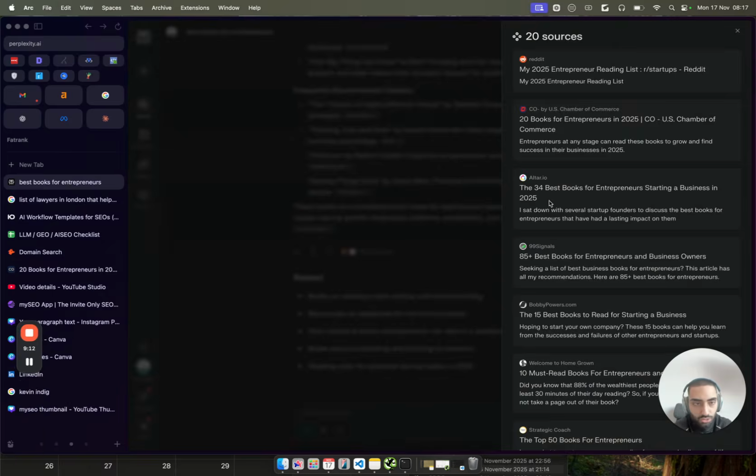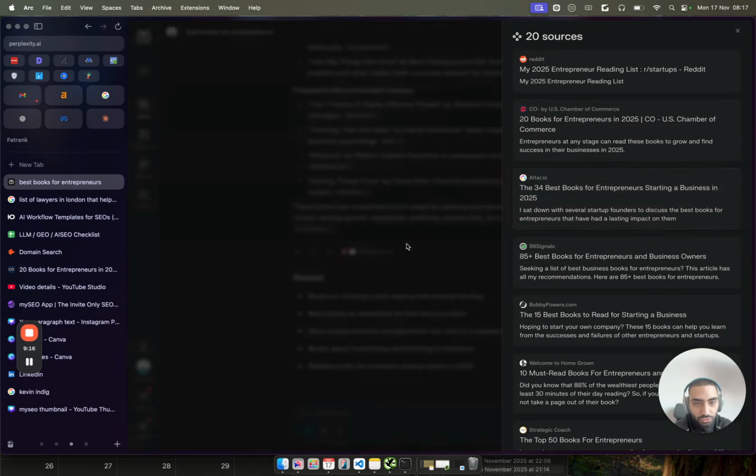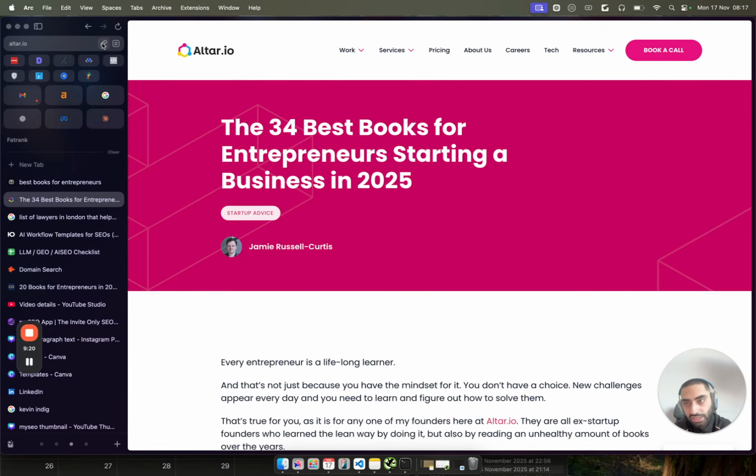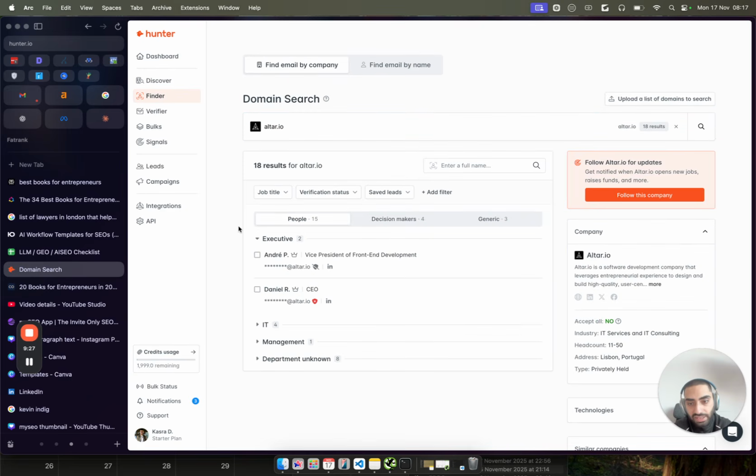So if we were going to do this for Perplexity, you would just click on the sources and find one of these websites. So I'm just going to click on alter.io. Then I'm going to copy that URL, go into hunter.io, and paste that in there.